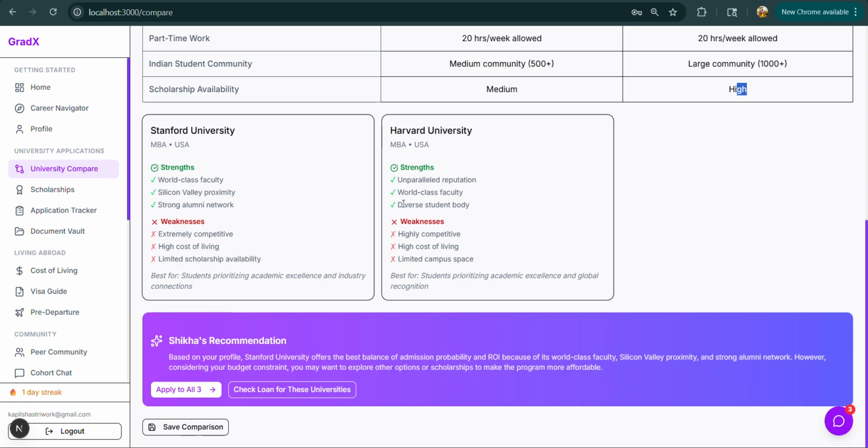It came with a few results here as well, like strengths: unparalleled reputation, world-class facilities, diverse student body, it is in Silicon Valley, and a strong alumni network.